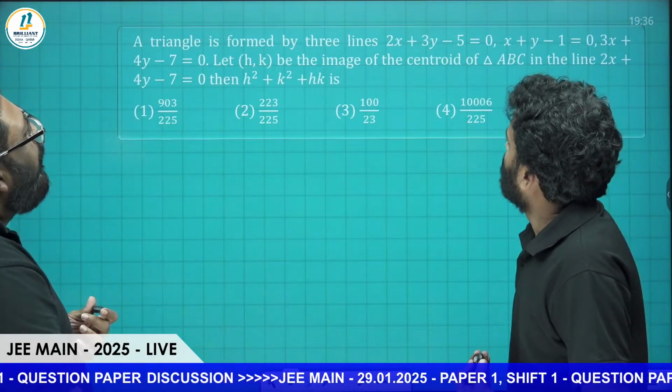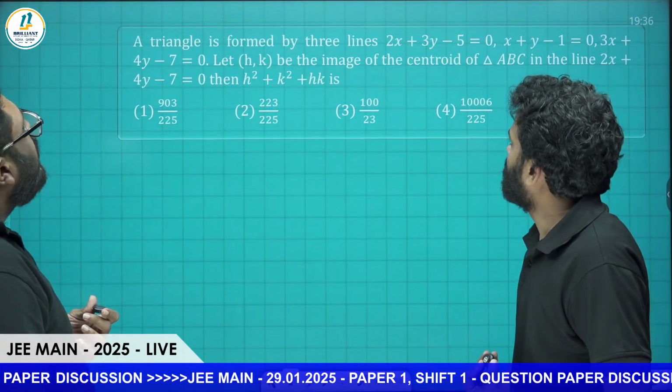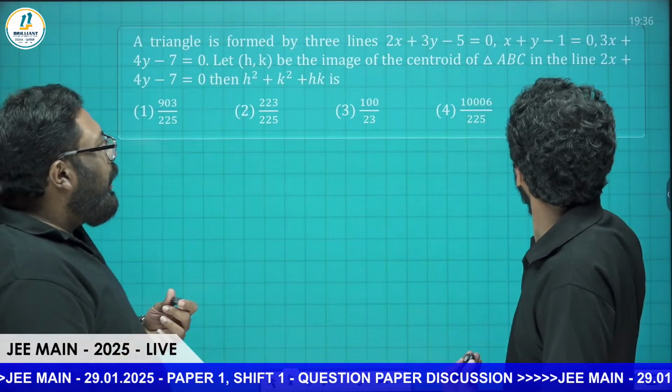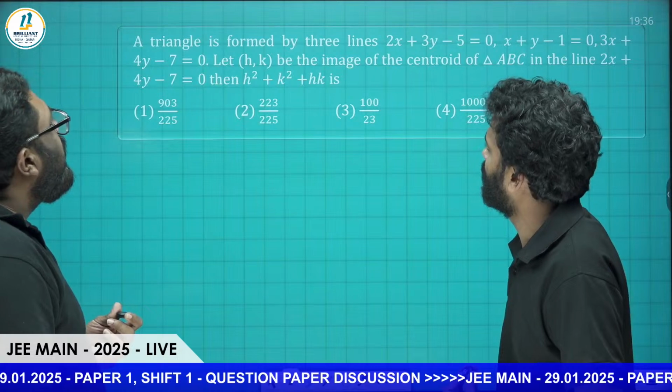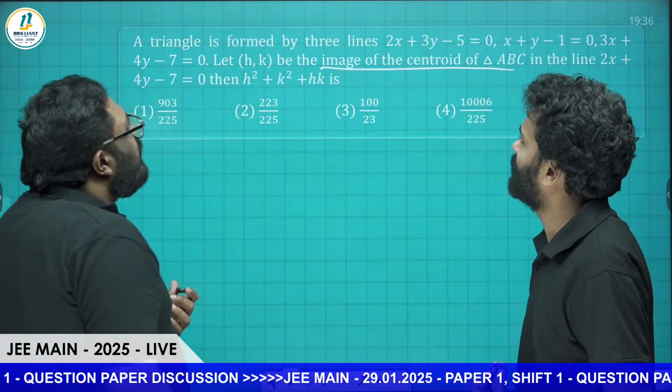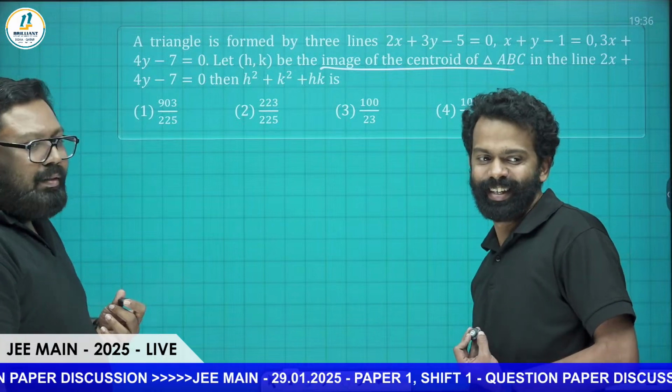A triangle is formed by 3 lines: 2x plus 3y minus 5 is equal to 0, x plus y minus 1 is equal to 0, and 3x plus 4y minus 7. Let (h, k) be the image of the centroid of triangle ABC in the line. It's a lengthy question.